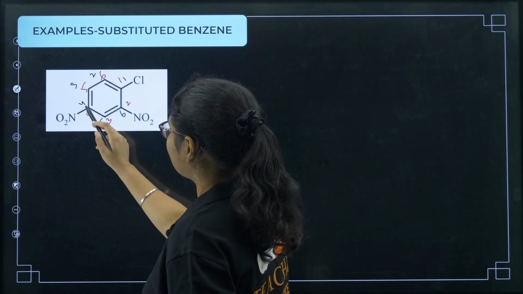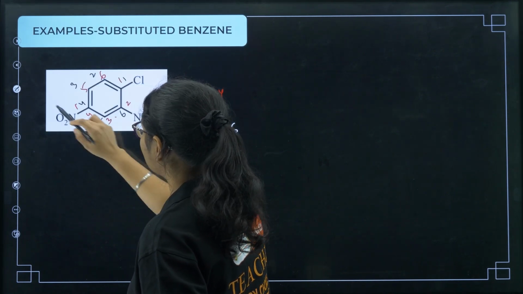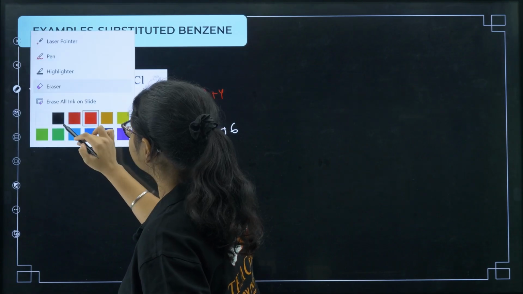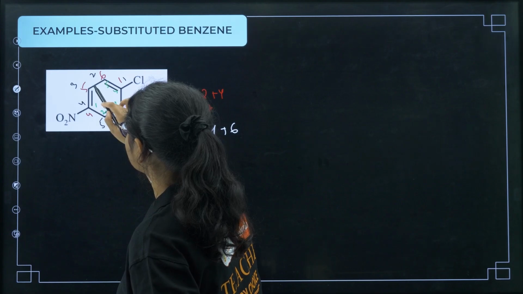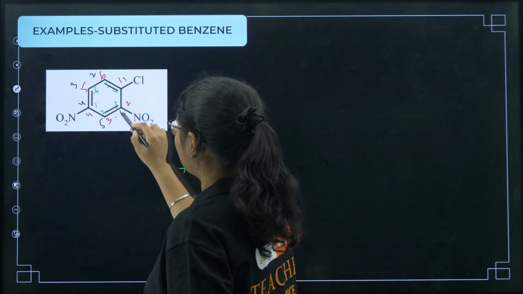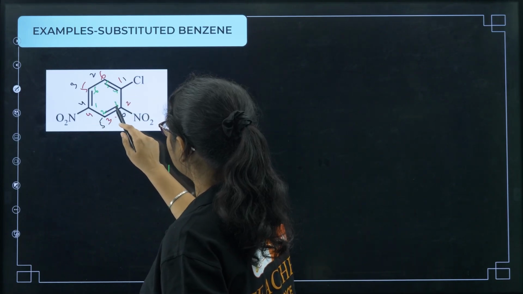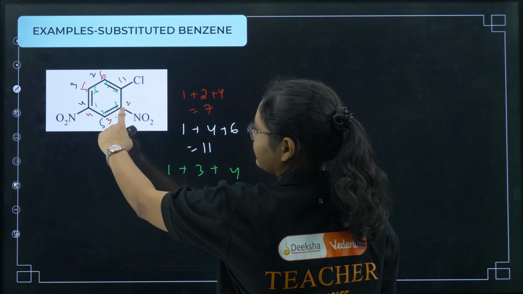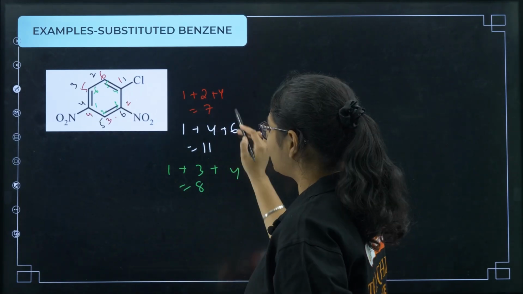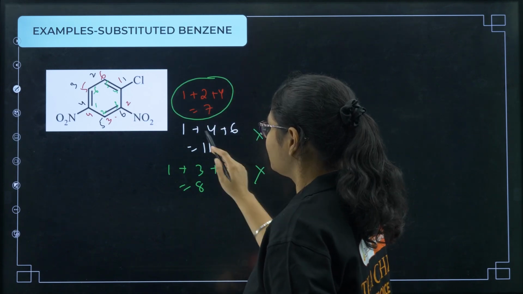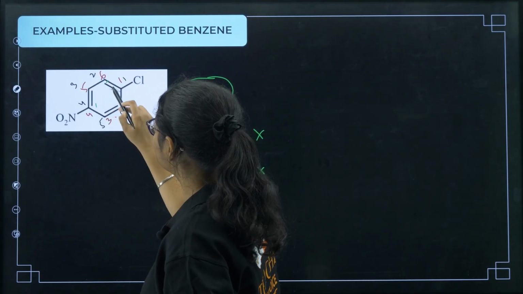Any other we can try? We can try from the nitro group, right? So if I give it like this, I'll take another color. So 1 is this carbon, this is 2, this is 3, this is 4, this is 5, this is 6. So I have substituents on 1, 3 and 4, so that is total equal to 8, right? You have to always select the lowest one. So this is the correct one, the others are wrong because the addition is coming higher. So which one is the correct one? The red one. So I will erase all other things.